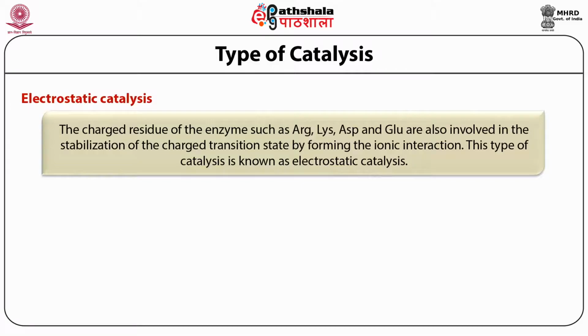For example, if your transition state is positively charged, you require negatively charged aspartic acid in the active site. If your transition state is negatively charged, you require positively charged lysine or arginine in the active site. So in this way, your transition state is stabilized by forming electrostatic bonds between the transition state and the active site of the enzyme. This type of catalysis is known as electrostatic catalysis.